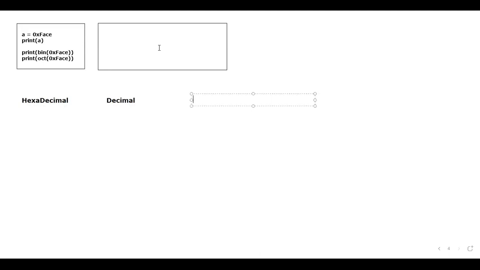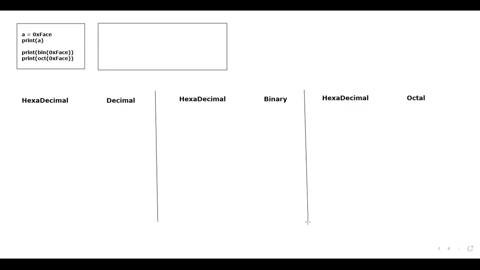I have to teach how the data would be converted. Sorry, just give me a minute. What happened for this? Okay, let me just select this. Let me just copy this. Come back here. I would like to paste it. From hexadecimal, I need to convert it to what? Binary. Okay, guys, if there is any spelling mistake in between, please do let me know. Last one, hexadecimal to octal. Now, let us divide this into 3 parts. Hexadecimal to decimal, hexadecimal to binary. Last one happens to be hexadecimal to octal.